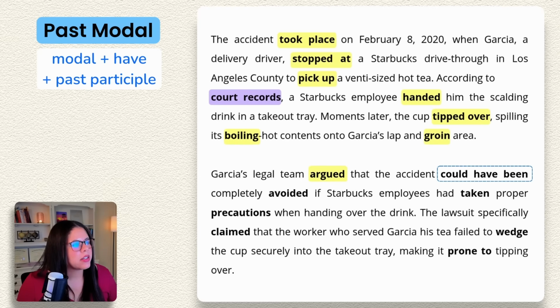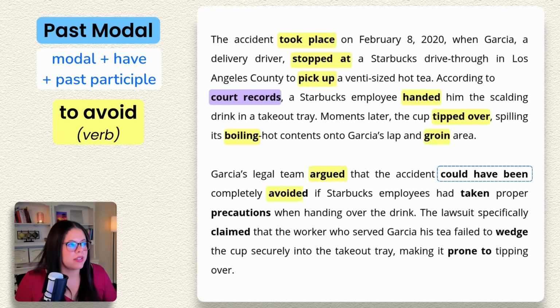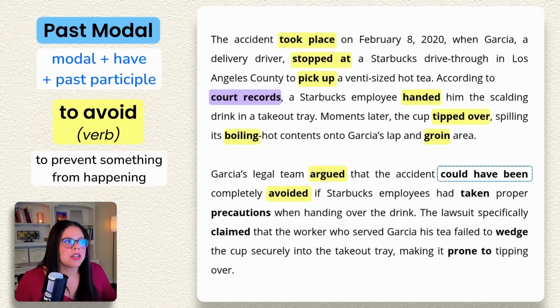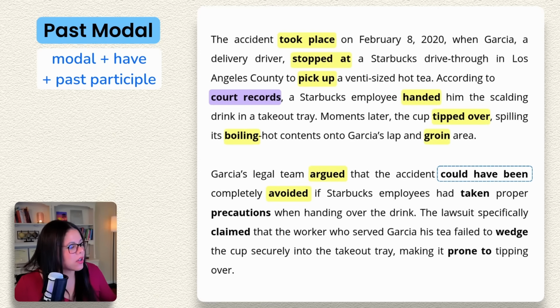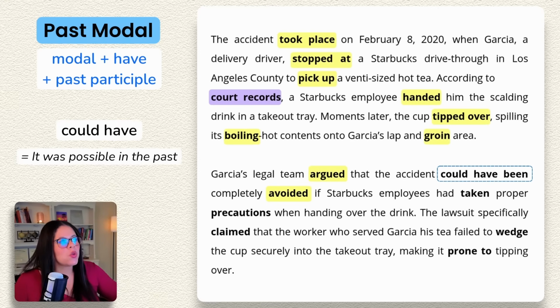After have been, we have another very useful verb, to avoid something. This can mean a couple of different things. It can mean to stay away from something, but it can also mean to prevent something from happening, especially something bad. So in this case, if something could have been avoided, that means it was possible to avoid the accident in the past, but it was not avoided.